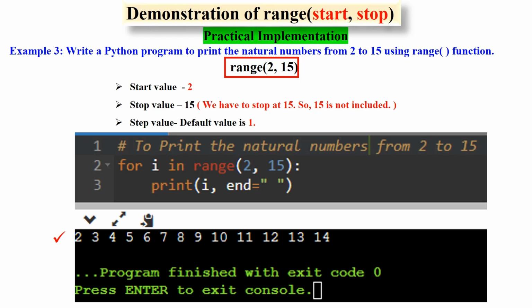During each iteration of the loop, the current value of i is printed using the print function. The end equals blank space parameter of the print function specifies that a space should be printed after each number instead of the default newline character. This causes the numbers to be printed on the same line, separated by spaces. After the loop finishes executing, the program ends. When you run this program, it will output the numbers from 2 to 14, inclusive, on a single line, separated by spaces, as 2, 3, 4, 5, 6, 7, 8, 9, 10, 11, 12, 13, 14.